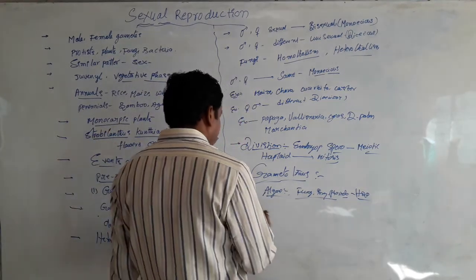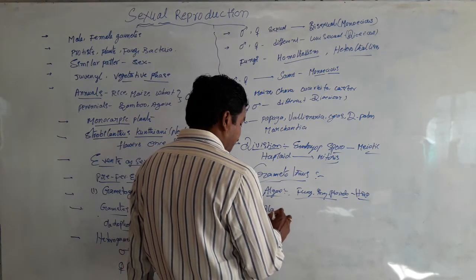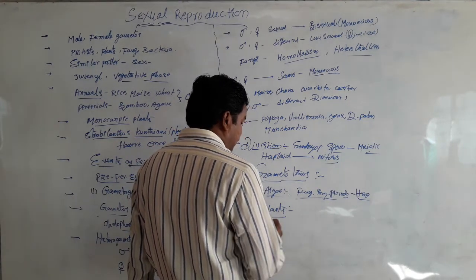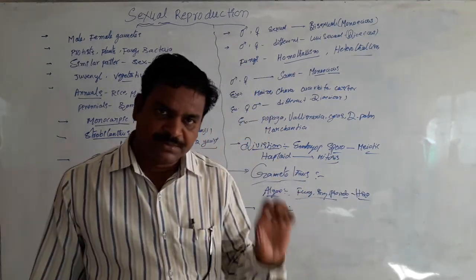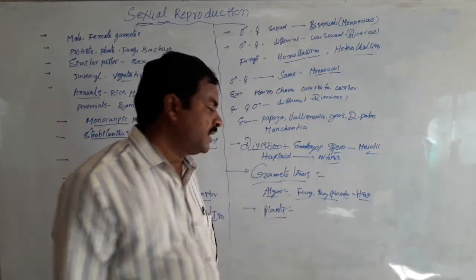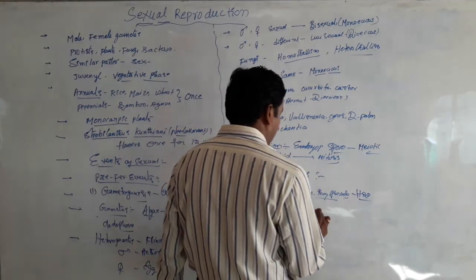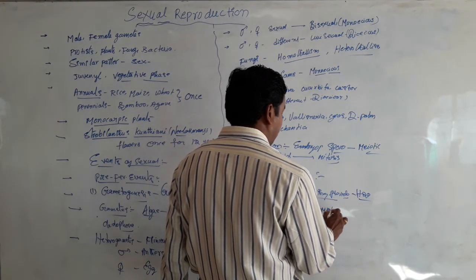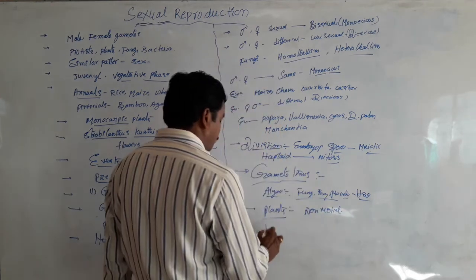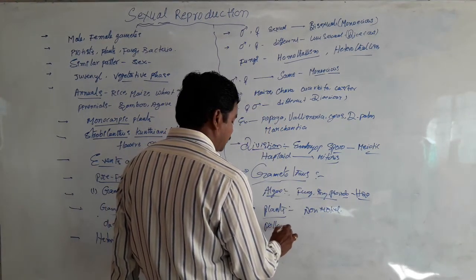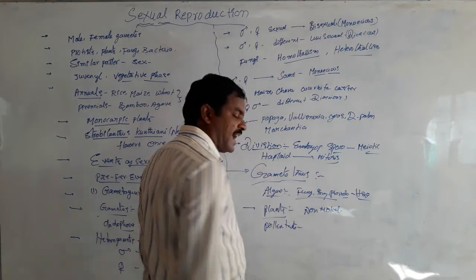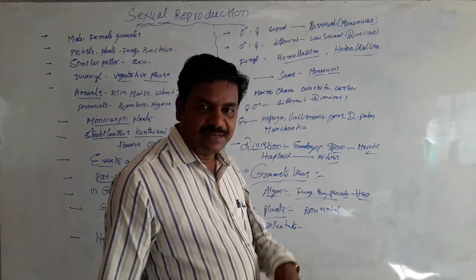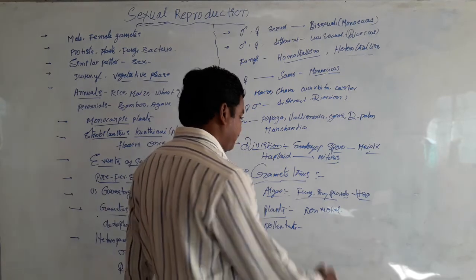In gymnosperms and angiosperms, male and female gametes are non-motile. In this situation, the pollen tube helps as the sperm carrier.